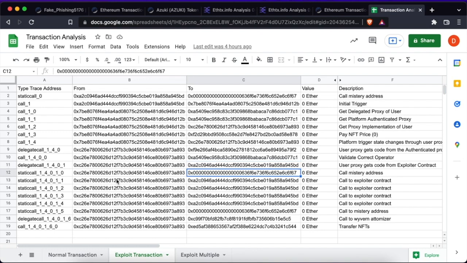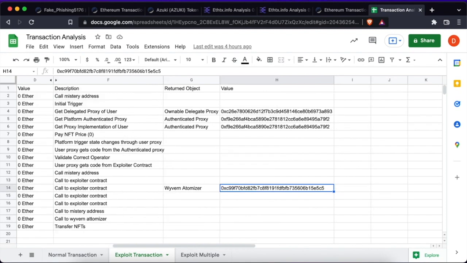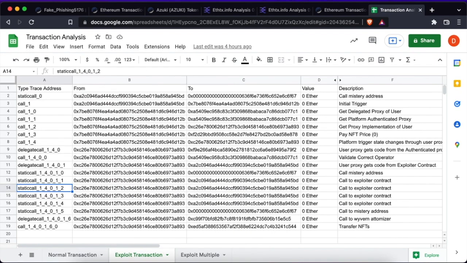Then we can see that the proxy of the user is executing static calls, which are typically used to read from contracts, to the mysterious address once again, and I suspect this address is used for some kind of off-chain coordination or logging, and then several calls to the exploiter helper contract, including one in which what is retrieved is the address of a contract that, if we check in Etherscan, is verified as Wyvern Atomizer. This is part of the OpenSea protocol, but it is not called in any of the normal transactions I have checked.